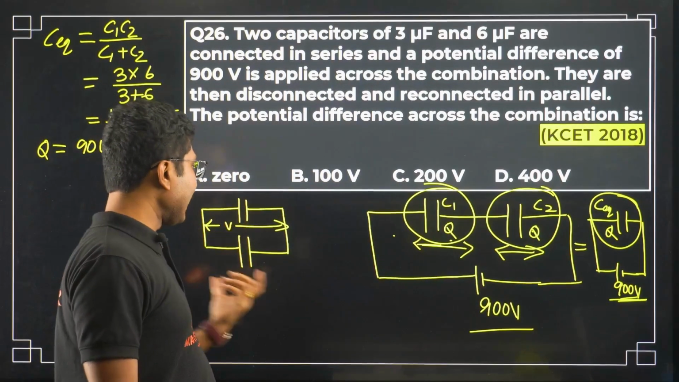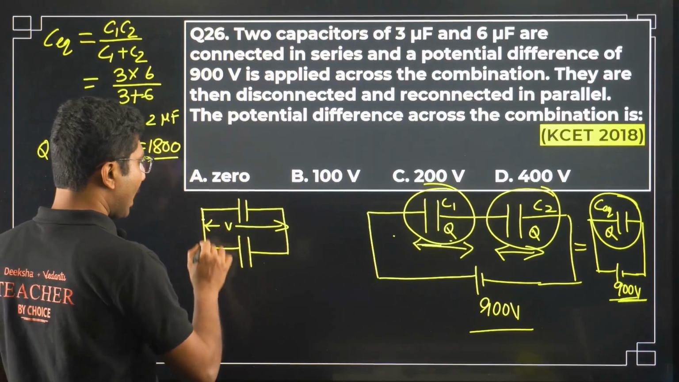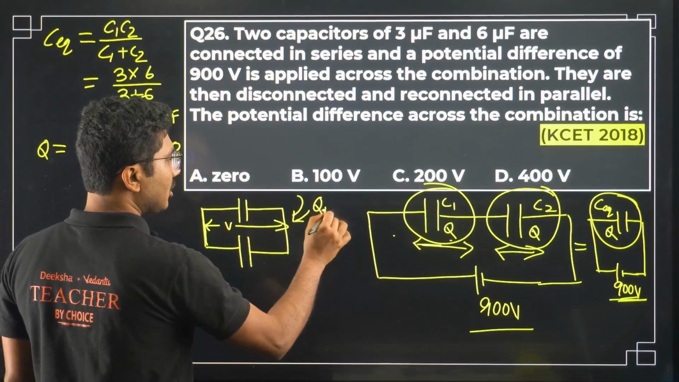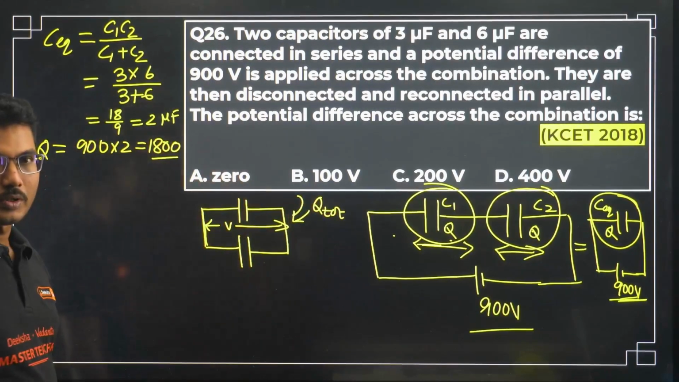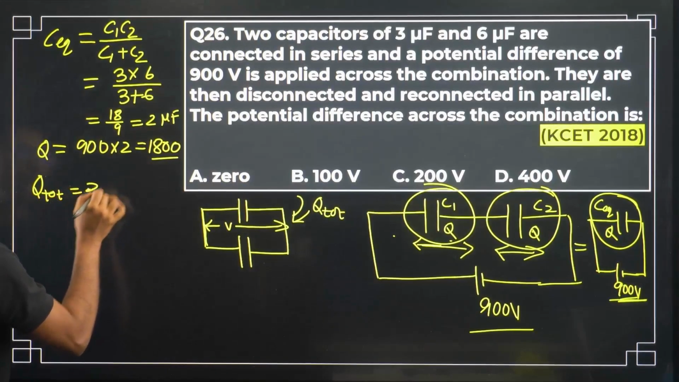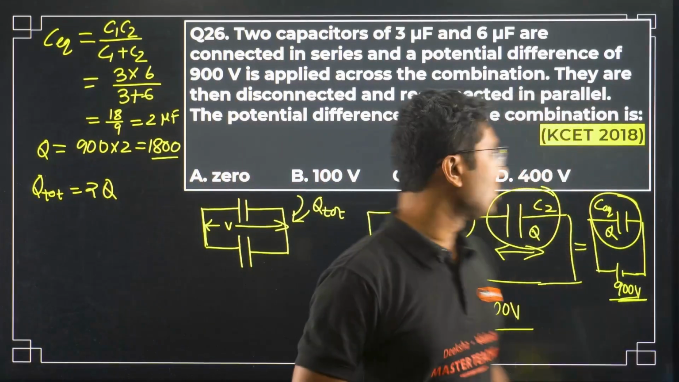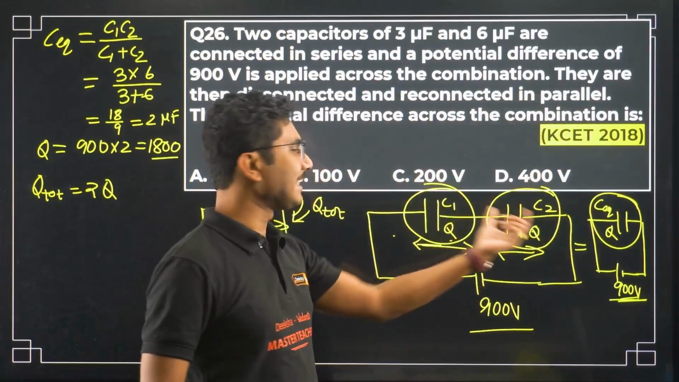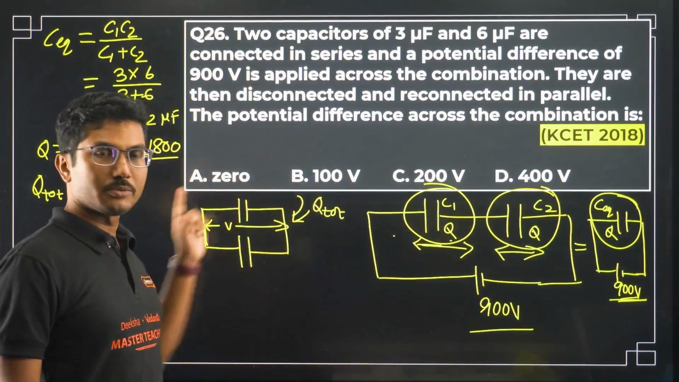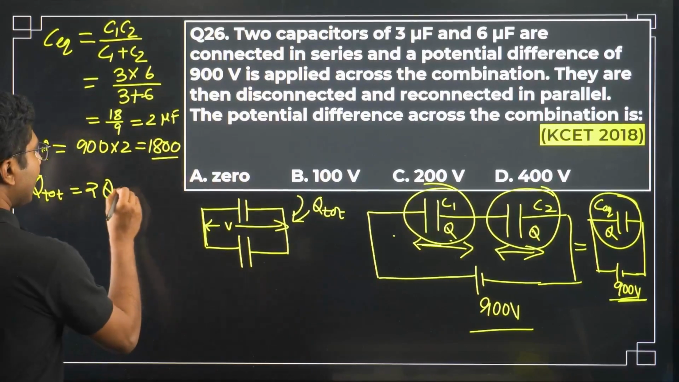Now when you connect them in parallel, what is the total charge of the system? What is the total charge of this parallel system? The total charge of this parallel system will be twice of Q. Why twice of Q? Because each of them has the same charge. So when you connect them in parallel, this charge will be redistributed, but the total charge of the system will be 2Q. Very, very important.